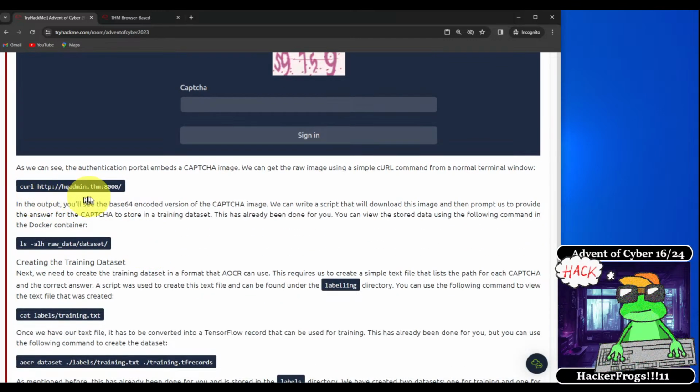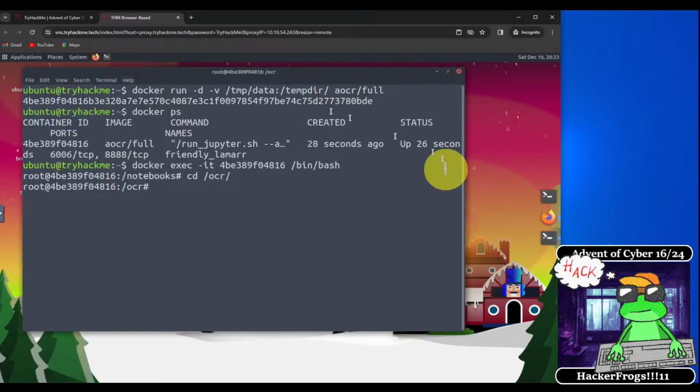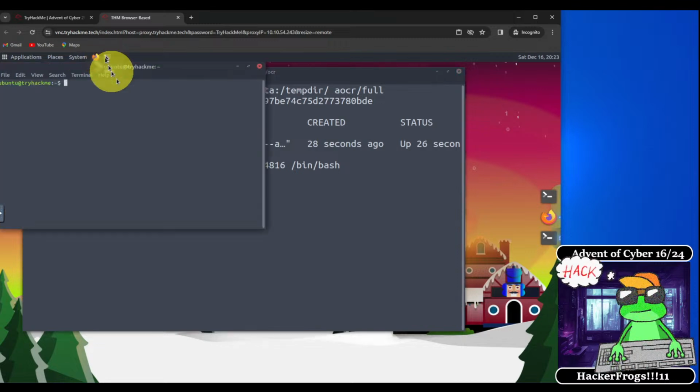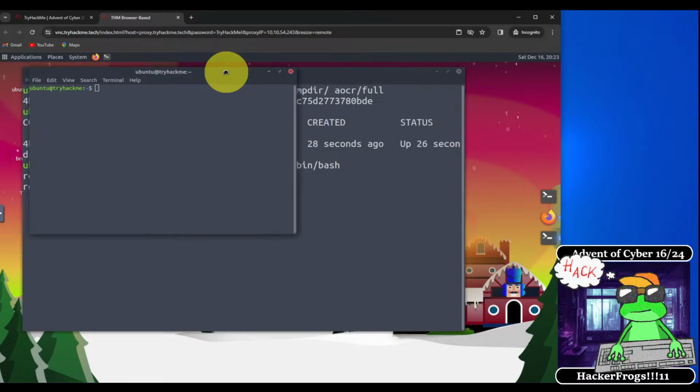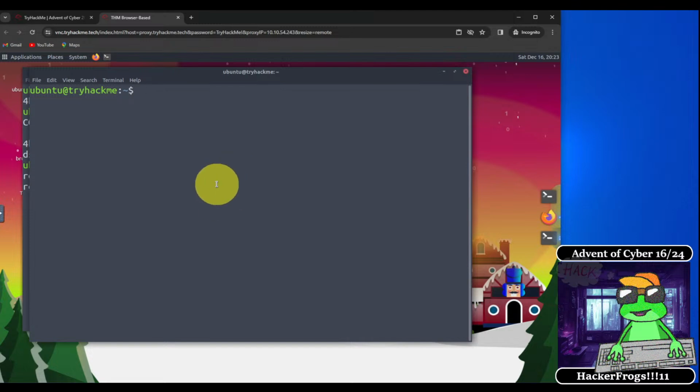As you can see, the authentication portal embeds a CAPTCHA image. We can get the raw image using a simple curl command from the normal terminal window. All right, so if we curl this down, we copy that, and then we will minimize this window, and then we will open up a new terminal window, and then we will paste in that command.